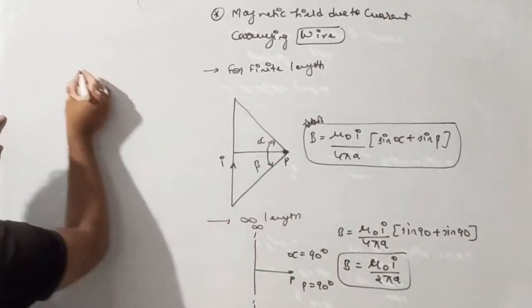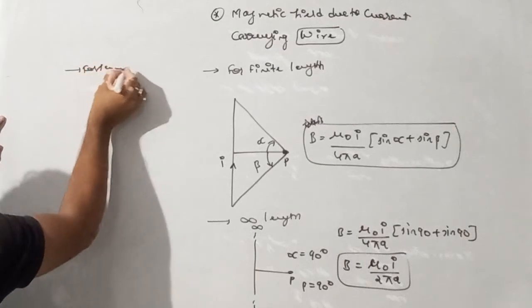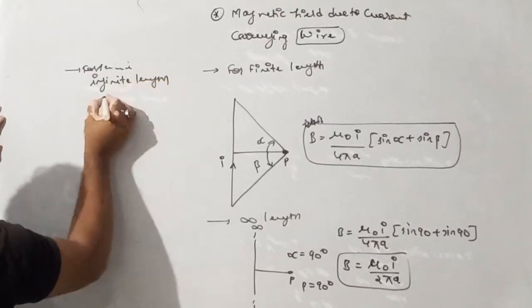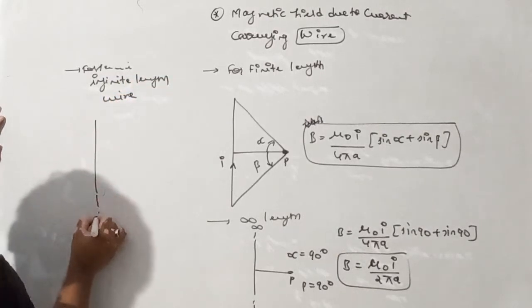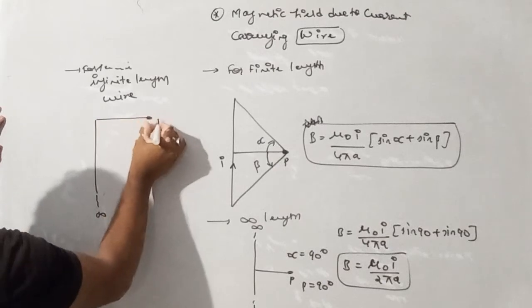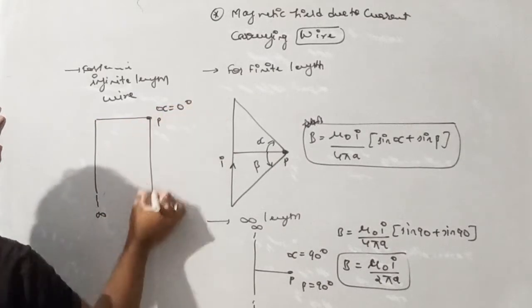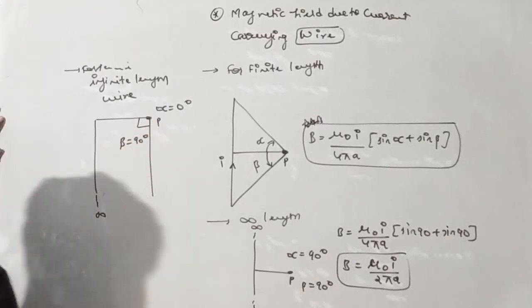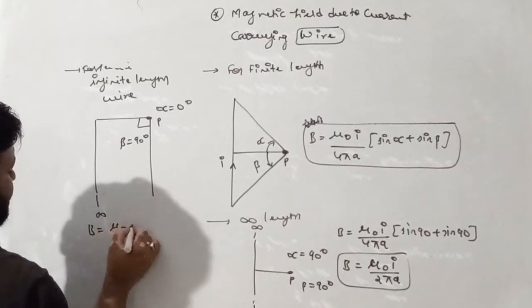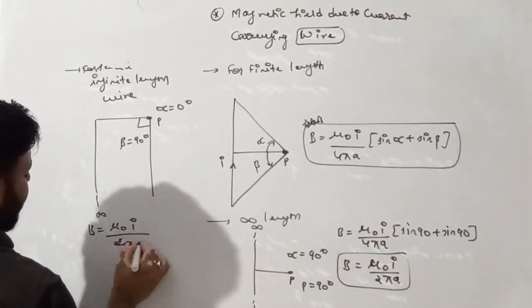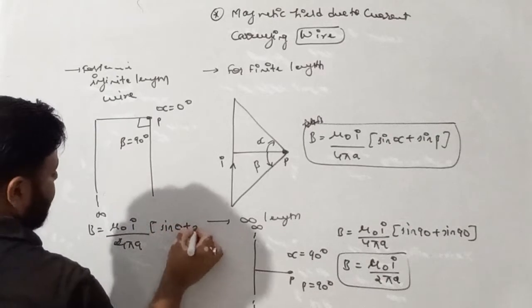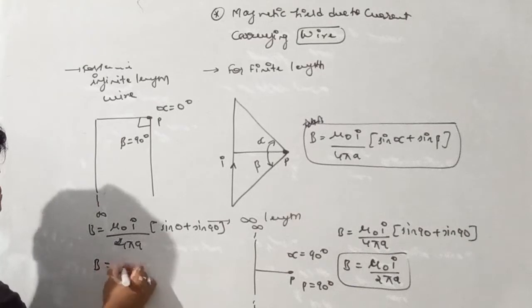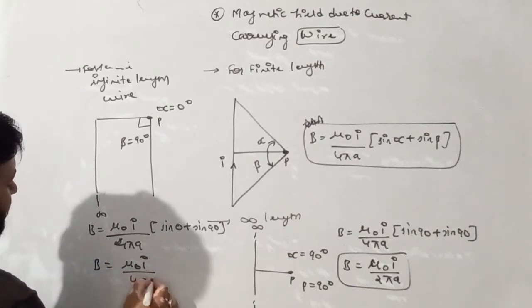Similarly, for a semi-infinite length wire, one end is visible, so alpha becomes 0 and the other end tends to infinity, so beta becomes 90. So the magnetic field is mu naught I by 4 pi a times (sine 0 plus sine 90). Sine 90 is 1, sine 0 is 0, so B becomes mu naught I by 4 pi a.